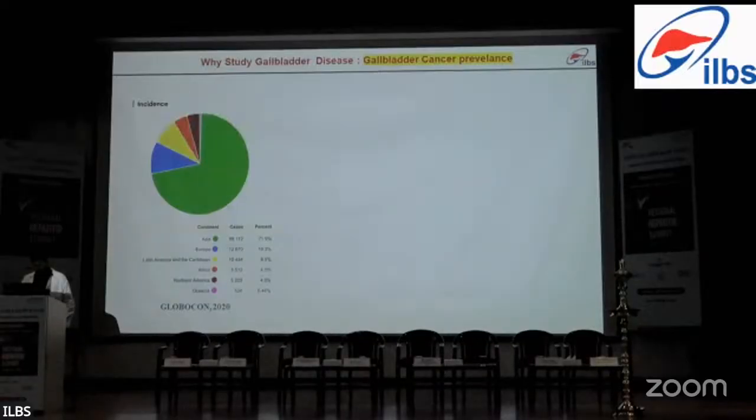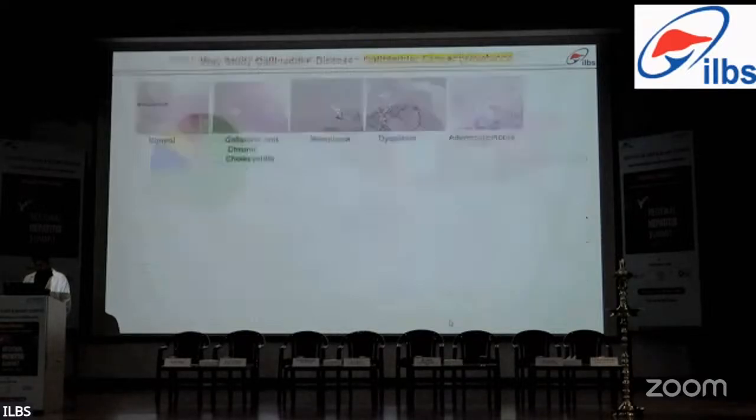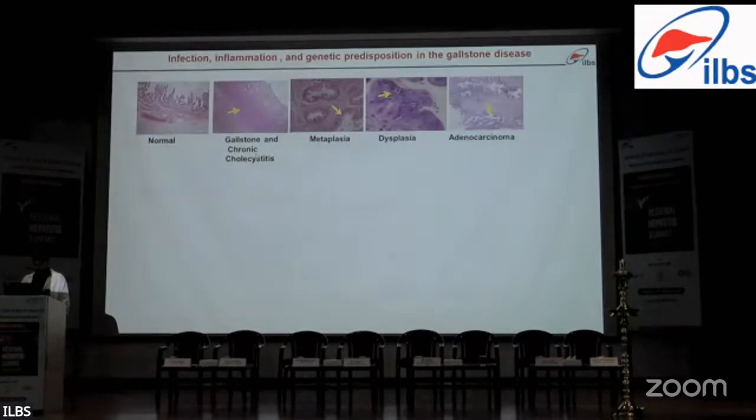Gallbladder cancer is very high in Asian countries. Almost 70% of total global cases come from Asia, and India is showing one of the highest numbers of gallbladder cancer cases, with an incidence rate of 22 per 100,000 individuals. Now, chronic cholecystitis or inflammation from the gallstone leads to the transformation of the gallbladder epithelium into pre-neoplastic situations such as metaplasia, dysplasia, ultimately forming carcinoma. But 10 to 20% of gallbladder cancer cases arise in the absence of gallstone.